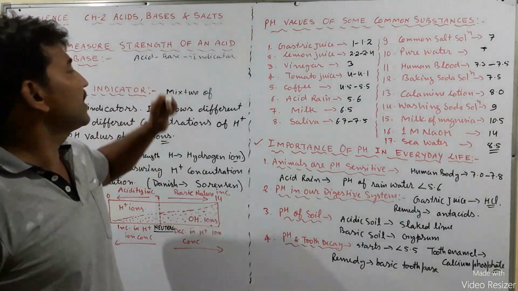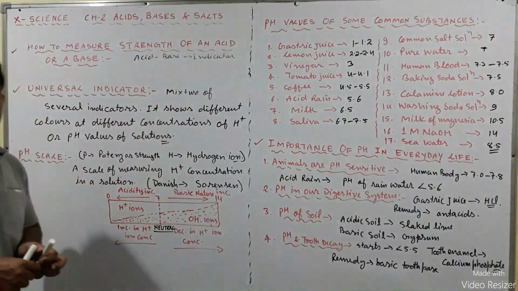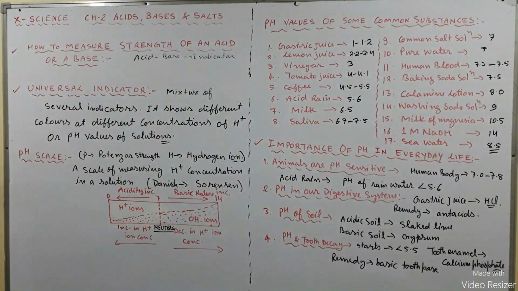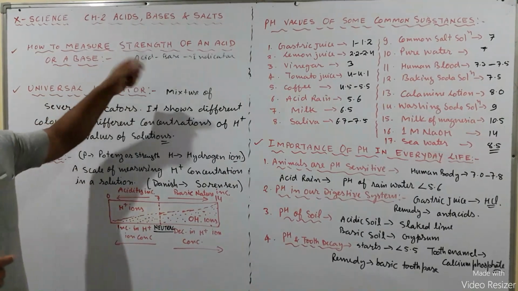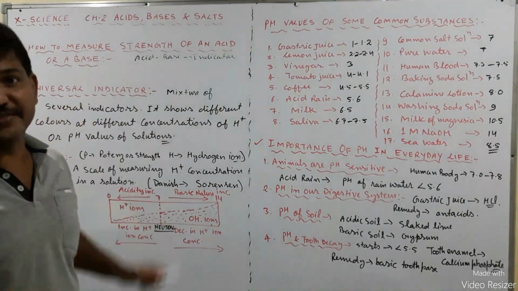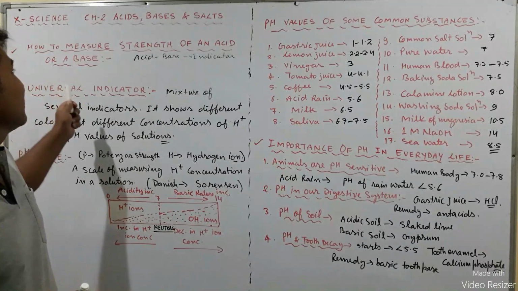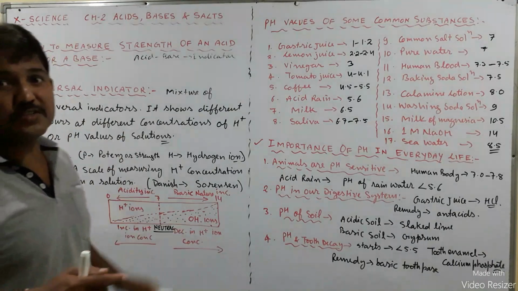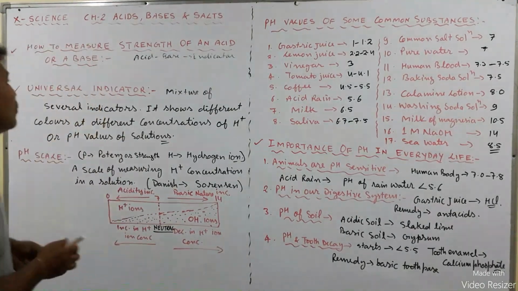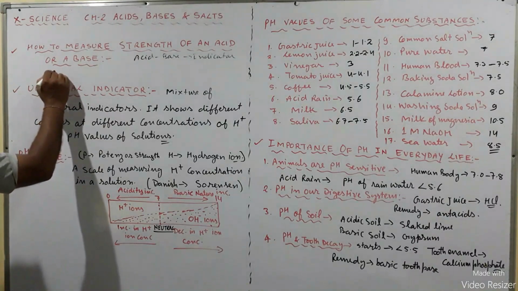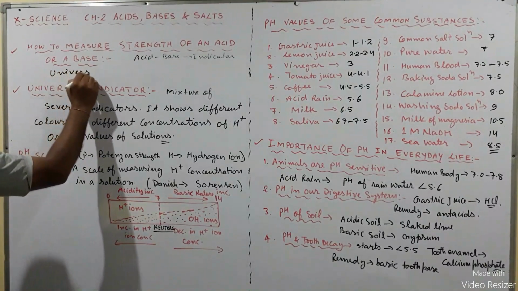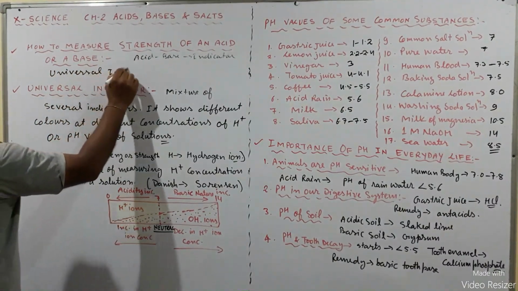For that we use acid base indicators like litmus solution. But how do we measure the strength of an acid or a base, or the number of H plus ions? We use the universal indicator.